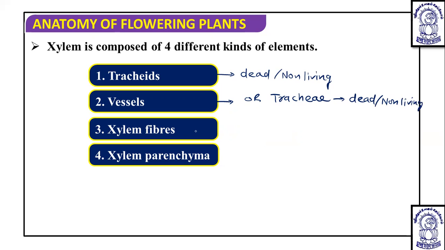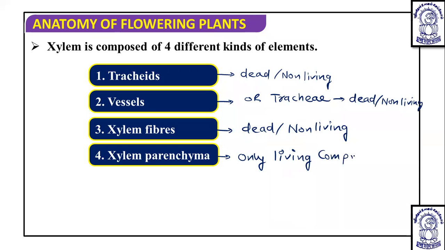The fibers are also dead or non-living cells. But xylem parenchyma is the only living component of this xylem. Okay. Now we are going to discuss this one by one.